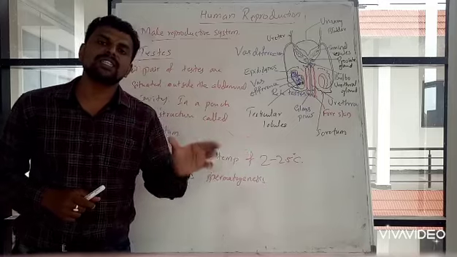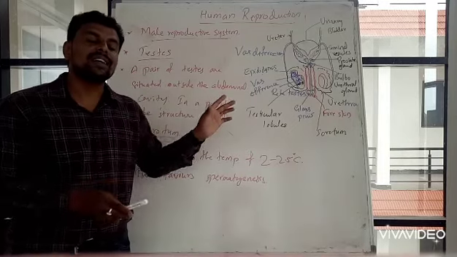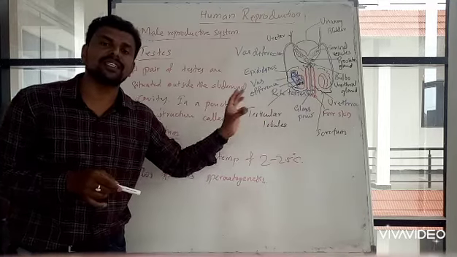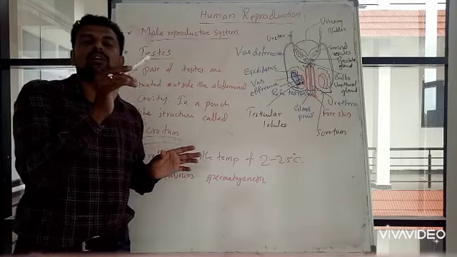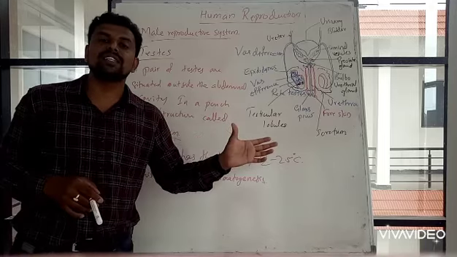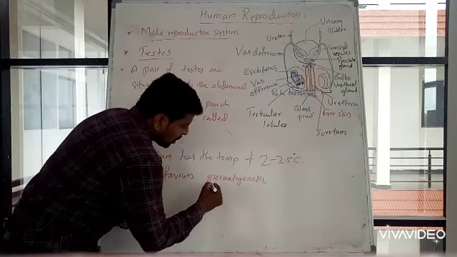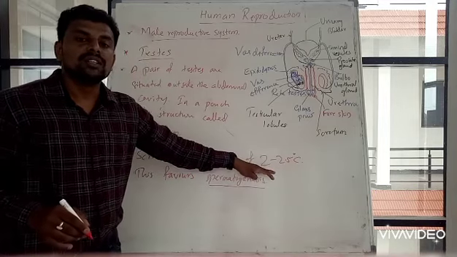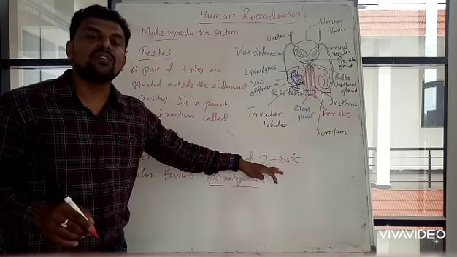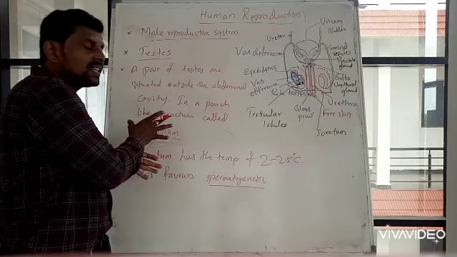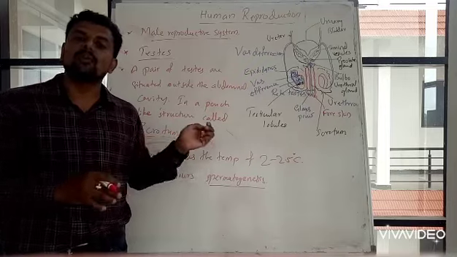So this temperature is very essential for the testes to function properly. The function of the testis is to produce sperms through a process known as spermatogenesis. For spermatogenesis to take place, it is essential that there be this temperature difference. For that reason only, these testes are placed outside the body.